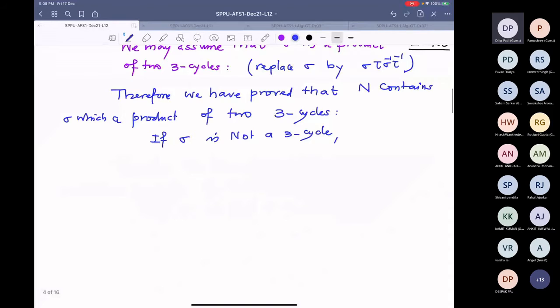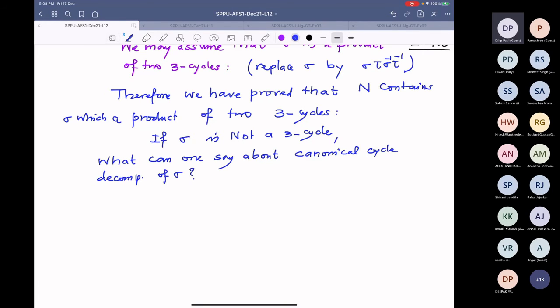So now I want to analyze what one can say about the canonical cycle decomposition of sigma.